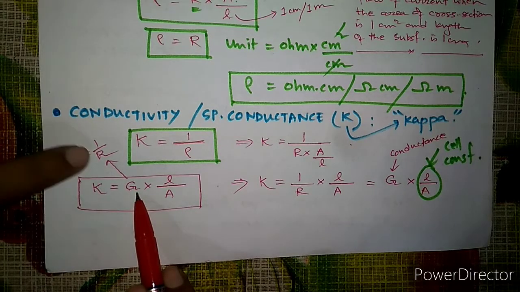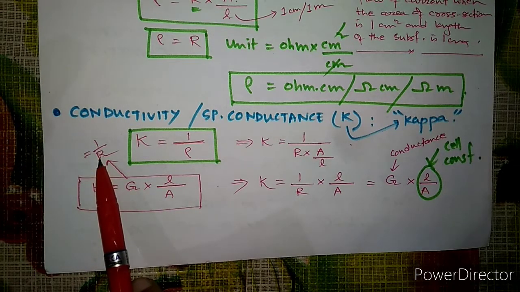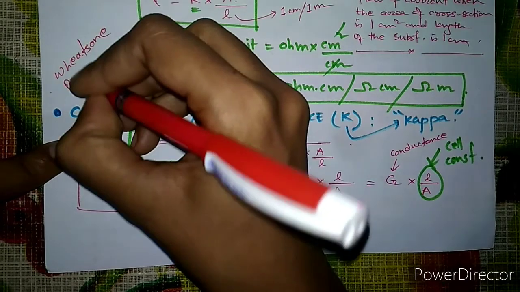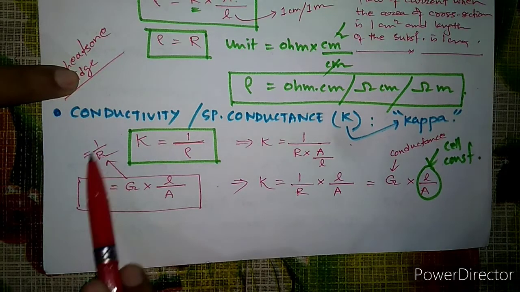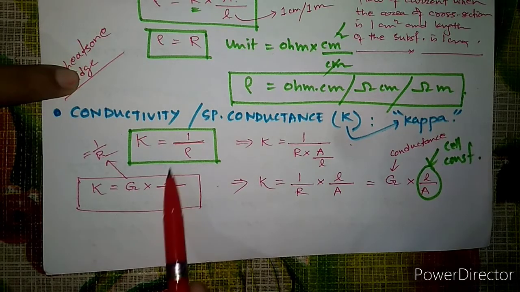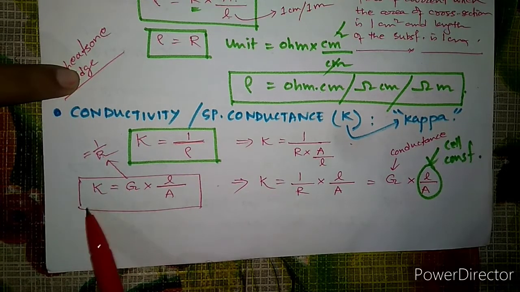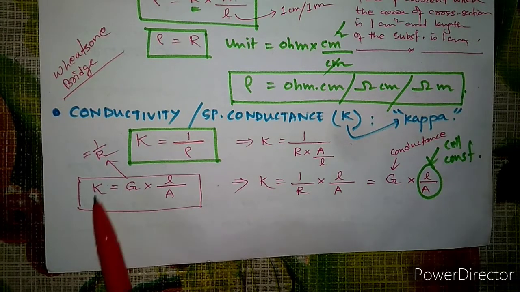And conductance, we can measure it. How will we measure? We will take out the resistance, and this can be done easily by the Wheatstone bridge principle. You may have heard of it in physics. If not, you will learn the Wheatstone bridge principle. Using this principle, we can find out the resistance of any substance, any cell. Once we find the resistance, and we obviously know the length and area of whatever cell or substance we take, we can substitute all the values and find out the conductivity easily. So likewise, we can find out the conductivity of any cell easily.